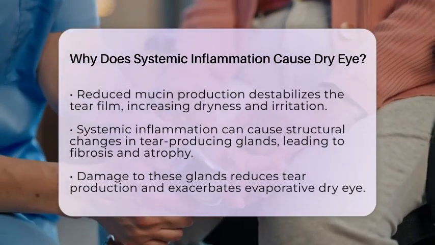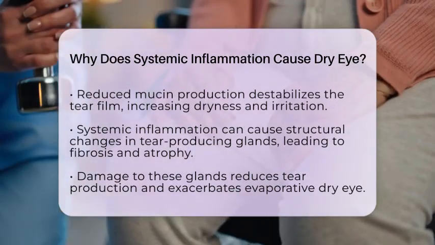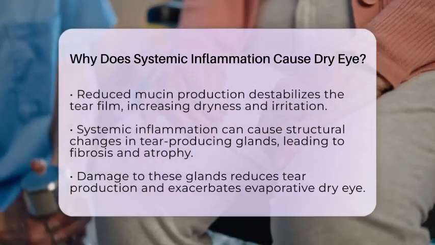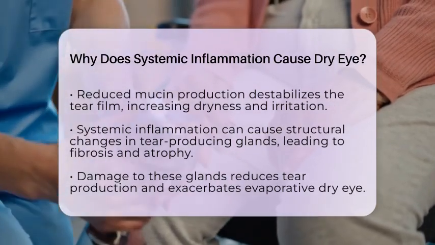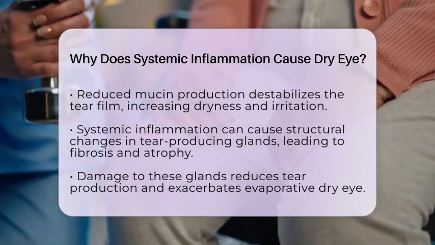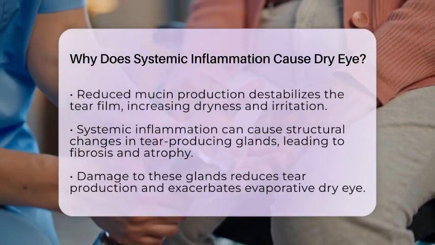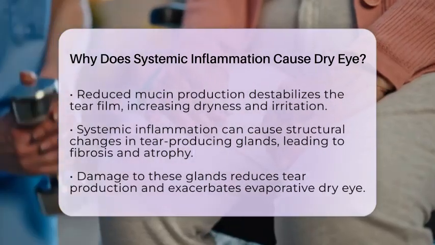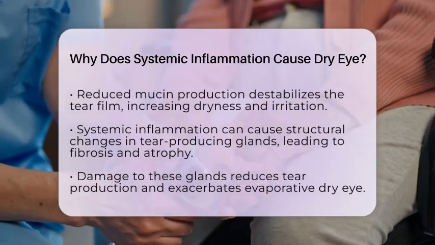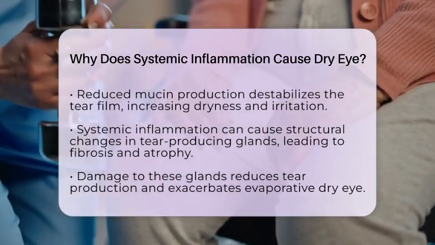Additionally, systemic inflammation can cause structural changes in the glands that produce tears. Inflammatory cells can invade these glands, leading to fibrosis and atrophy. This damage reduces the production of tears and the oily layer of the tear film, making evaporative dry eye more severe and potentially leading to chronic dry eye disease that is hard to treat.